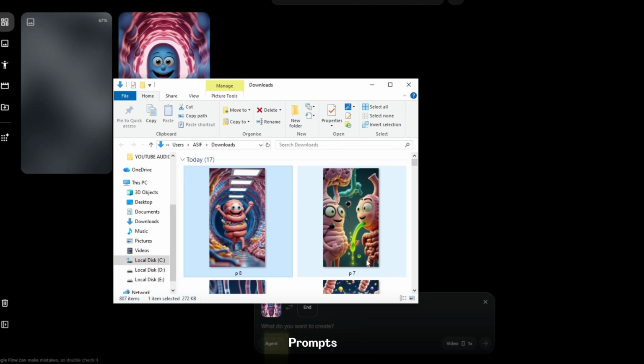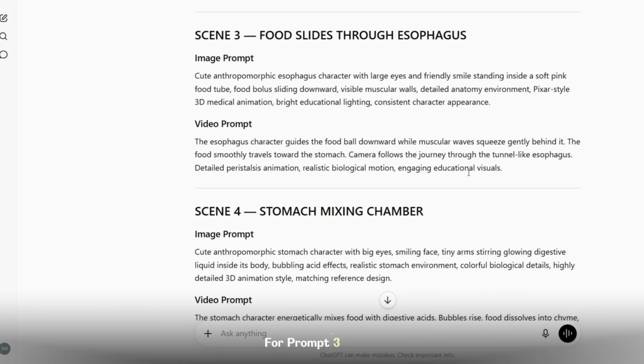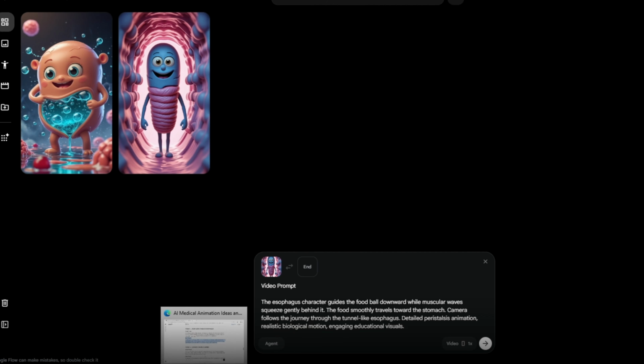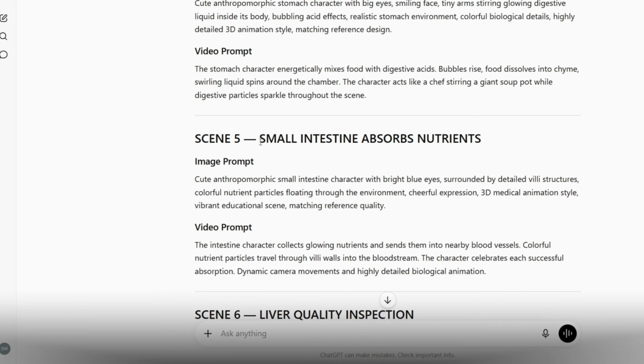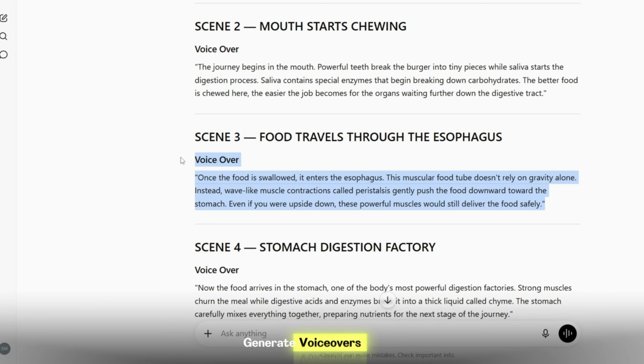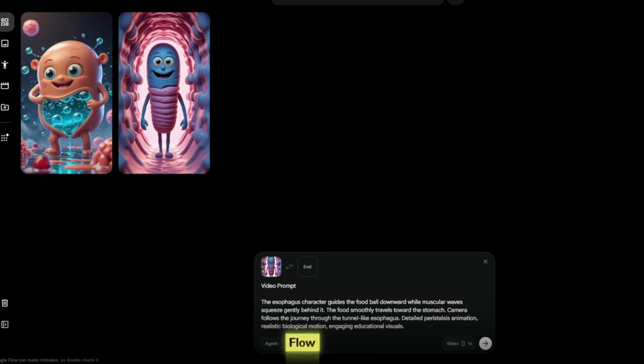I've already saved my prompts as the video prompt for prompt 3. I simply copied it from ChatGPT because I'm showing you the complete workflow from start to finish. Now I'll paste the video prompt here. Next, we need the voiceover prompt. I'll go back to ChatGPT where I previously asked it to generate voiceovers for every scene. I'll copy the voiceover prompt and paste it into Flow Labs.